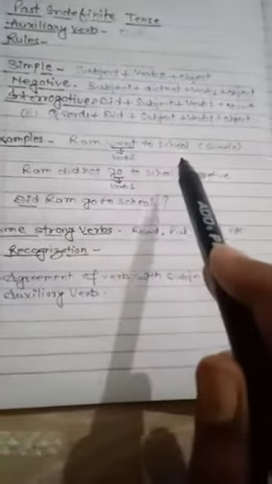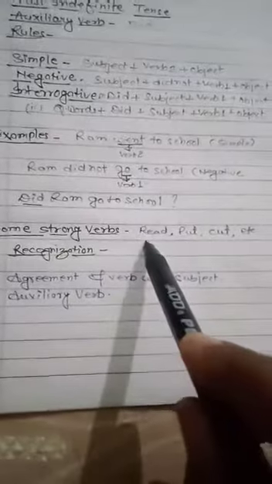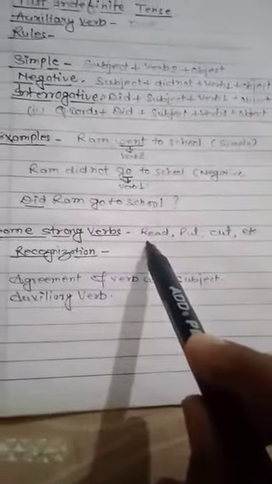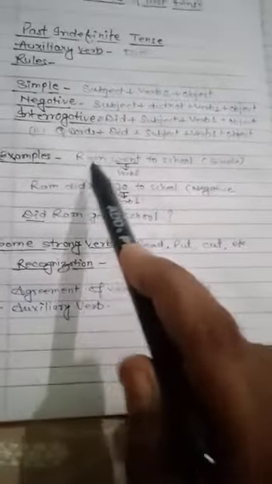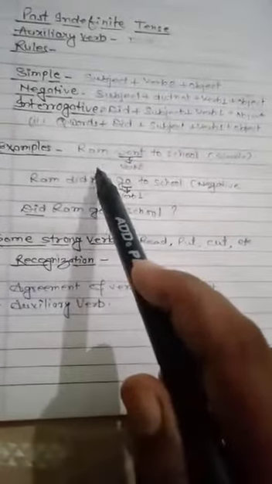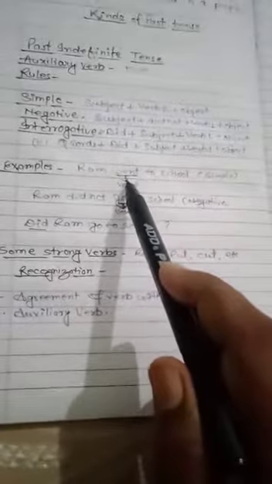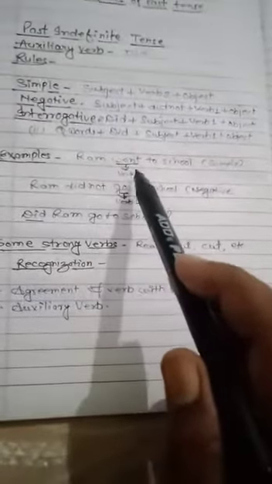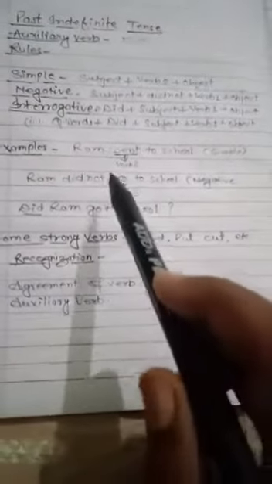Then how will you identify? Ram is singular, and the verb here is in plural form. Meaning the second form of the verb is applied, because if it were simple present tense, read would not be read, it would be reads. If reads is here, then it will be present tense. So you can identify easily that it is Ram read the book.